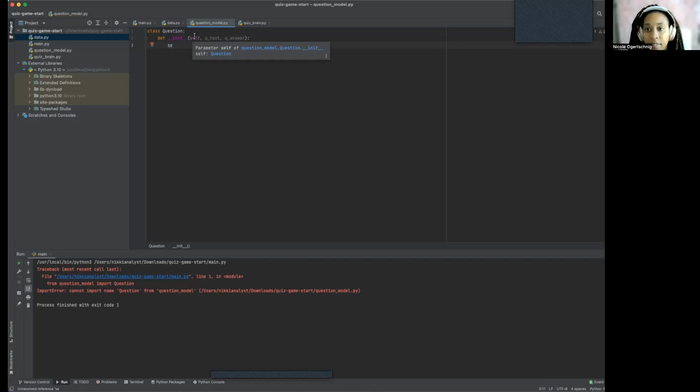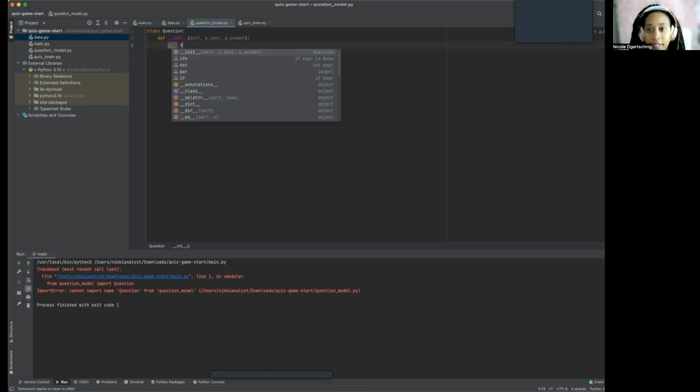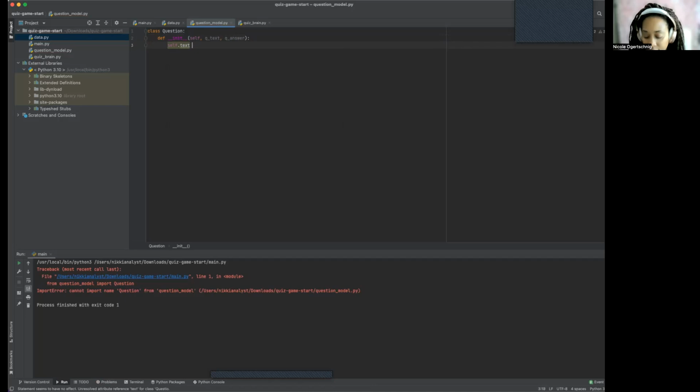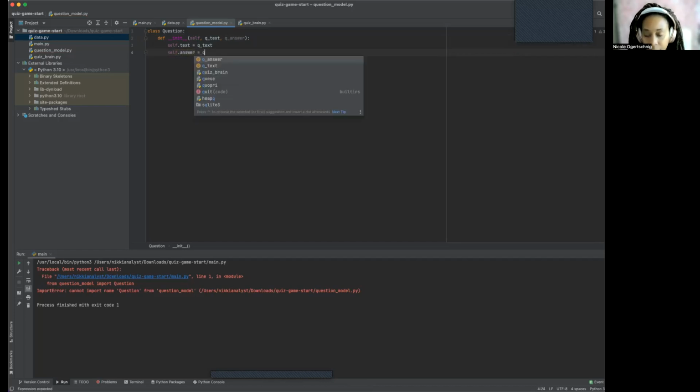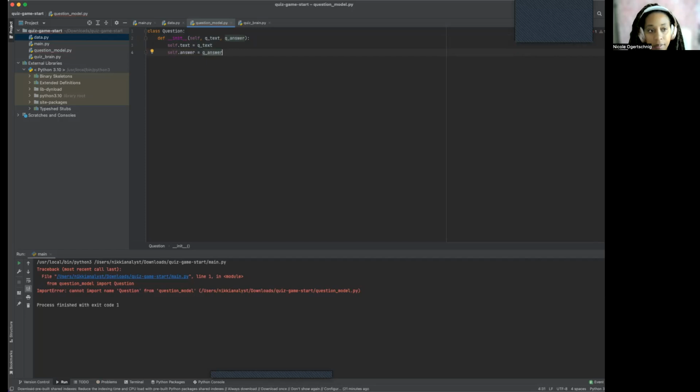All right. So now we have self dot text equals Q underscore text, right? Got it? Yes, we do. So then we have to put our answer, self dot answer equals Q underscore answer. There we go. We built a class. Now we have our question model. The question model is the building block of how our questions will be formatted, right? We're good? Okay.